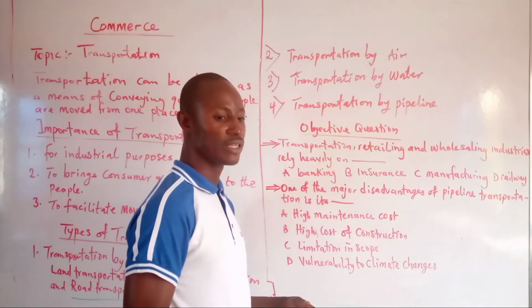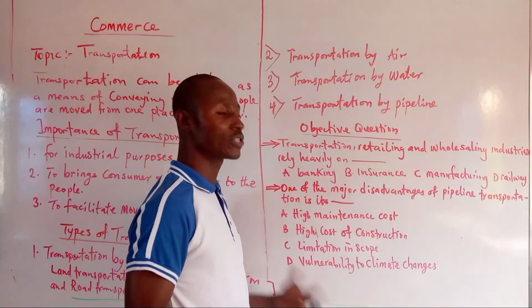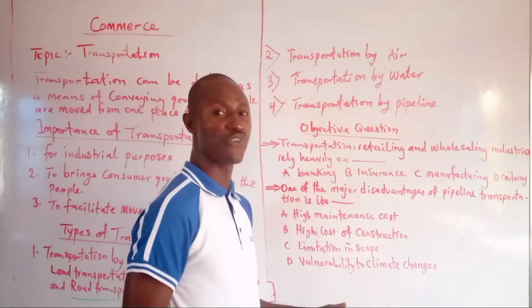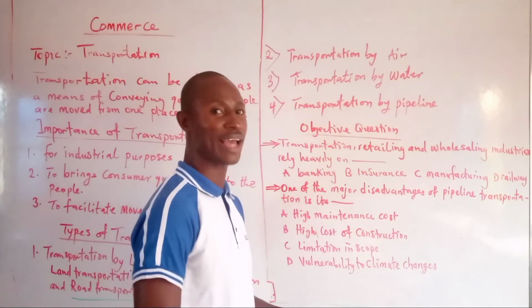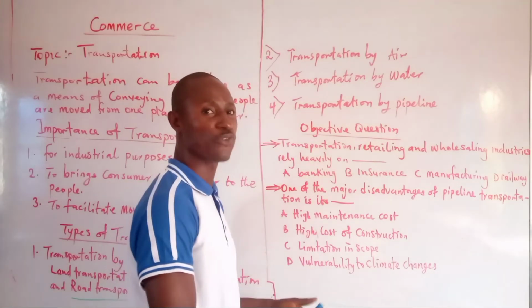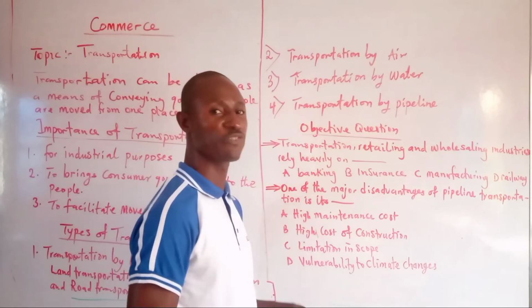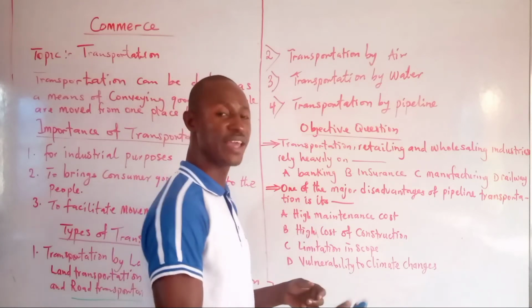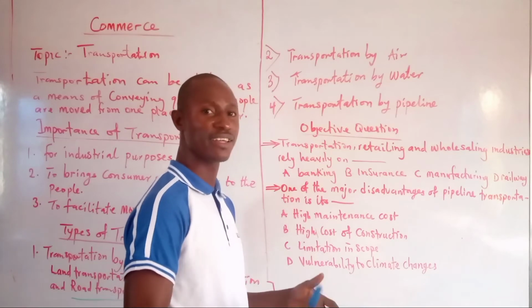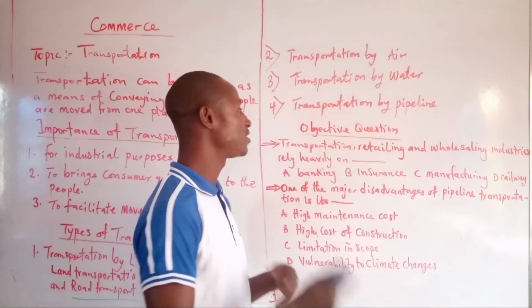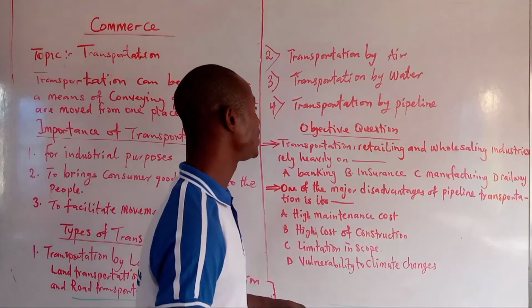For example, goods that are toxic and very dangerous, not easily conveyed by tanker, like our crude oil, are taken from Port Harcourt down to Lagos, to Ibadan and to other places where crude oil is converted into finished products for the people who need them.